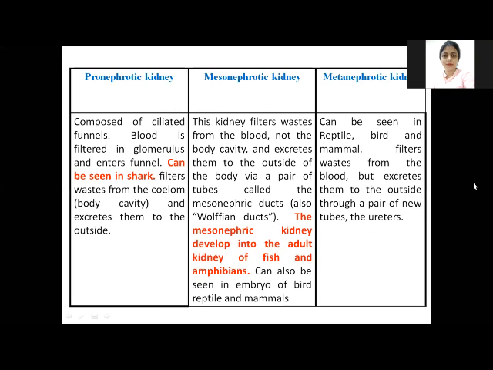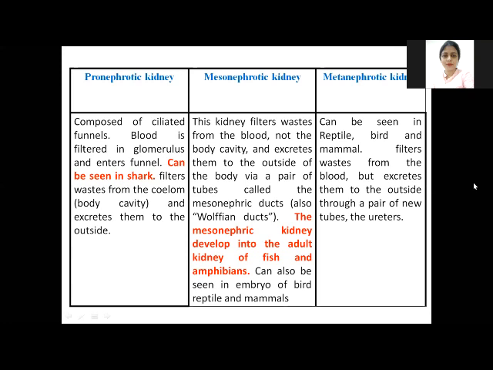Now the types of kidney: the pronephrotic kidney, mesonephrotic kidney, and metanephrotic kidney. The pronephrotic kidney is the most primitive type, and the metanephrotic is the most advanced. The pronephrotic kidney is the simplest form, basically composed of ciliated funnels, funnels with cells that have long cilia.